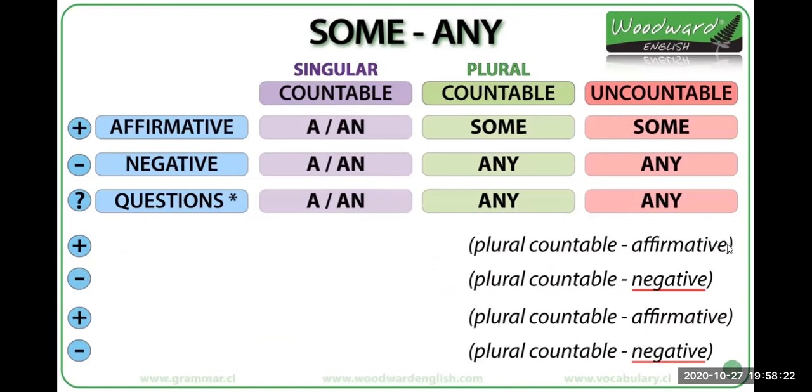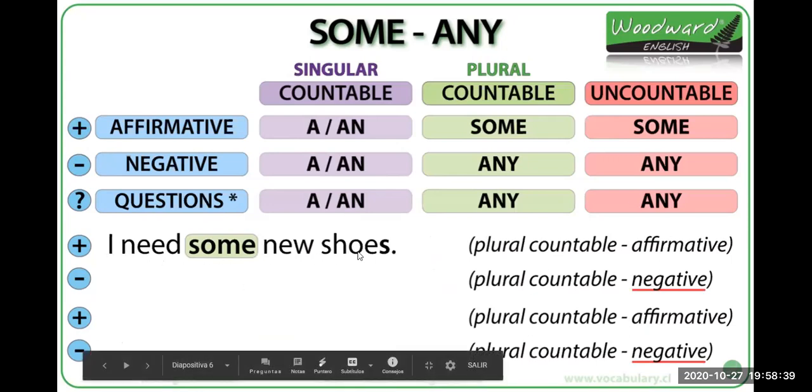Okay, here we have some other examples. Plural, countable, affirmative, we say that we use some. I need some new shoes, right? For negative, we say that we use any, right? What is my negative sentence for this one?